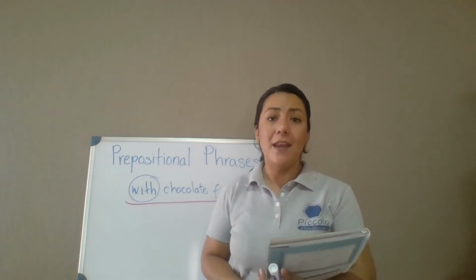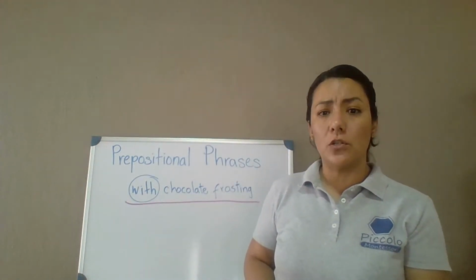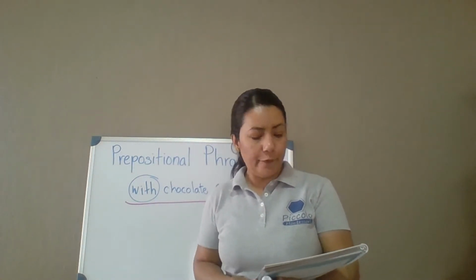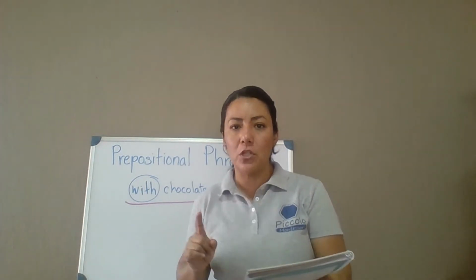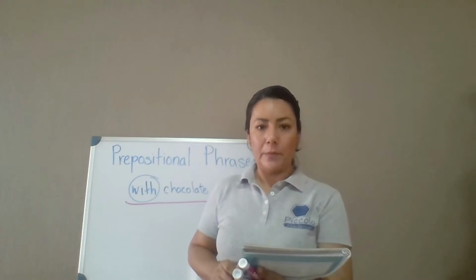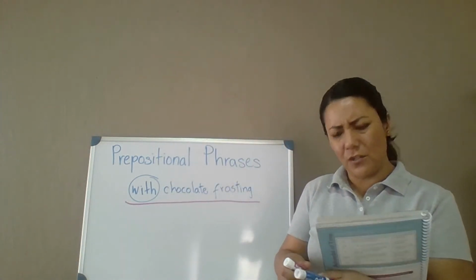Good job. Now, for activity number 1, instructions class. Read them. Go. Read the following sentences. Underline the prepositional phrase and write the preposition on the line. Oh, so in your sentences, what do you have to do?